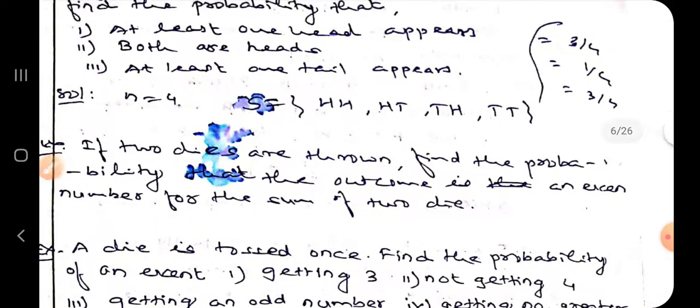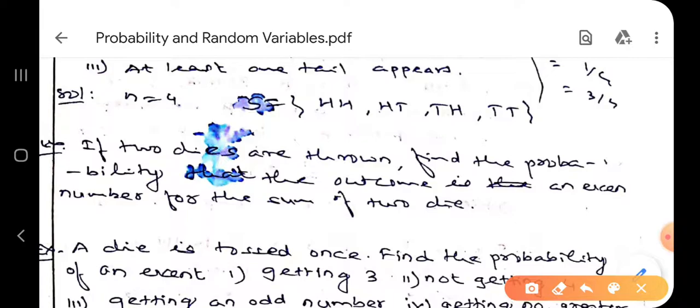One more question is there. If two dice are thrown, find the probability that the outcome is an even number for the sum of two dice. Now again I will give this as an exercise to you. Because two dice are there, write down the sample space of 36: 1,1; 1,2; and so on. The outcome is an even number for the sum of two dice, meaning if you do the addition, the sum must be even.